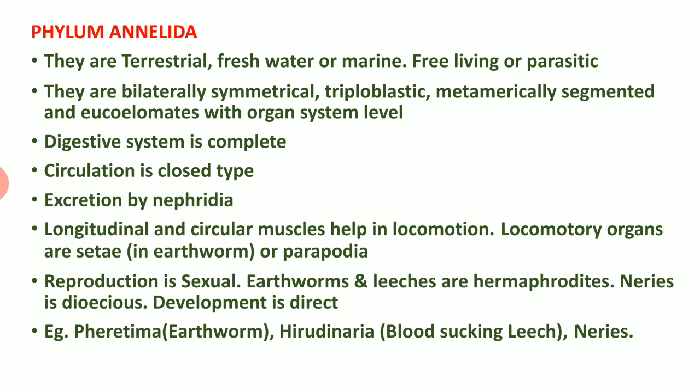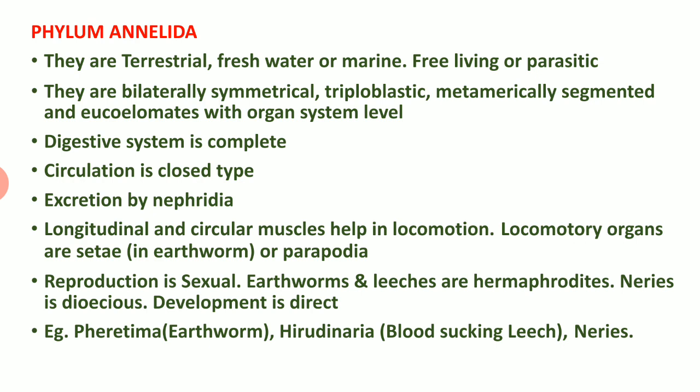Then we are going to explain the special locomotory organs in some annelids. In the case of earthworm, microscopic setae are the locomotory organs. That is an important question you have to expect for your term and public examinations, and even for entrance examinations. The locomotory organ of earthworm is the microscopic setae present on its outer surface. Parapodia are the locomotory organs of Nereis, an annelid inhabiting marine areas.